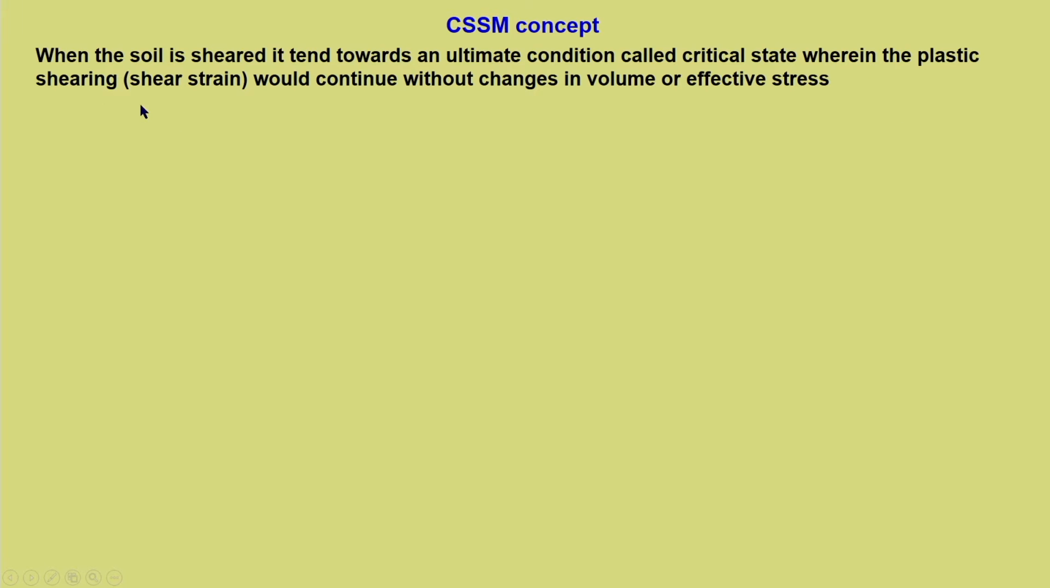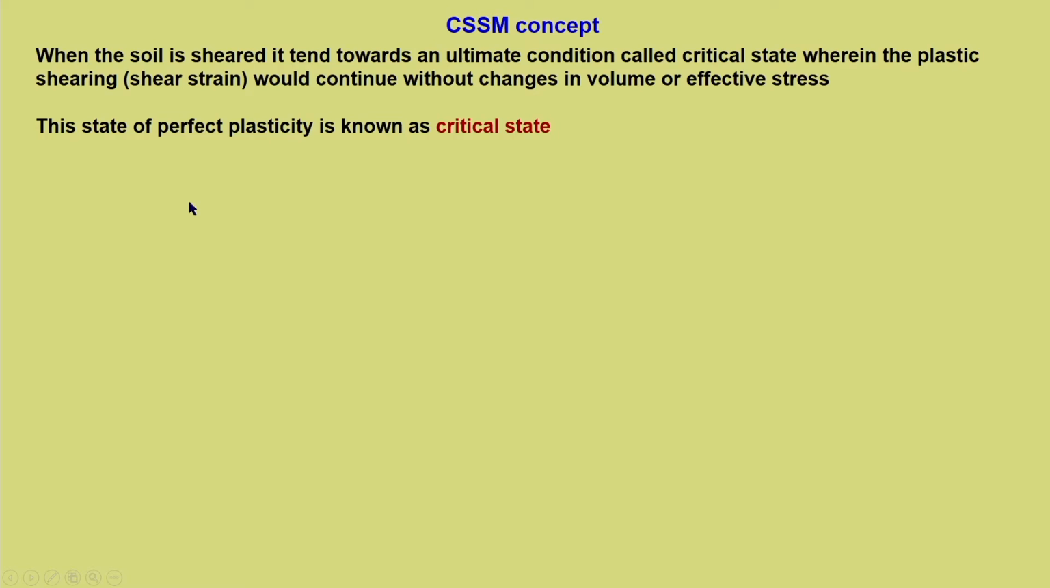Wherein the plastic shearing, which we call shear strain, would continue without changes in volume or effective stress. So any soil which is sheared reaches a final state known as critical state, wherein the shear stress would continue, but at constant effective stress and constant volume. So the final state has constant volume. The plastic shearing happens at constant volume when the soil reaches this critical state. This state of perfect plasticity is known as the critical state.